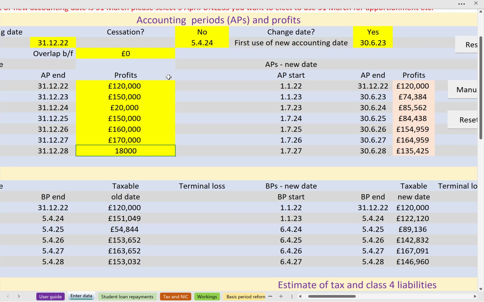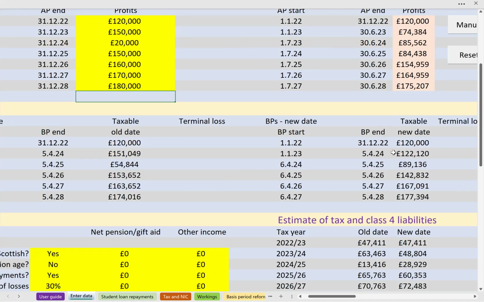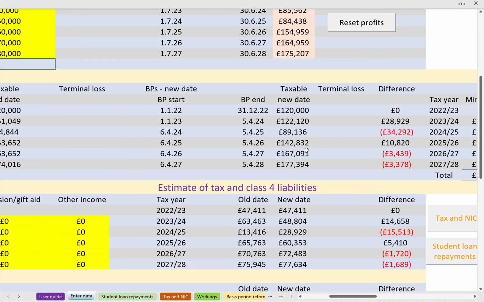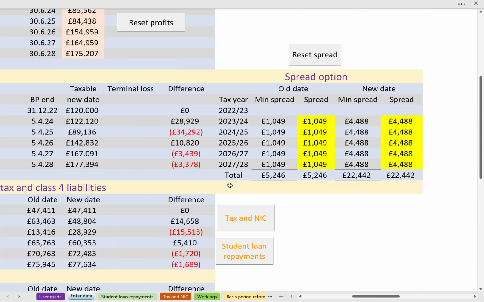Now, in that scenario, with a change of accounting date, and again, I've got no overlap relief brought forward at the moment. I'll just double check. I might put some in a moment. Let's have a look at what happens to the assessments. And perhaps the starting point would be to look at the spread figures.